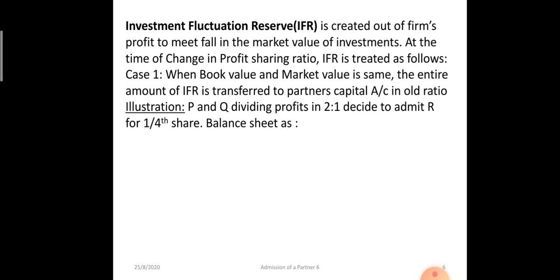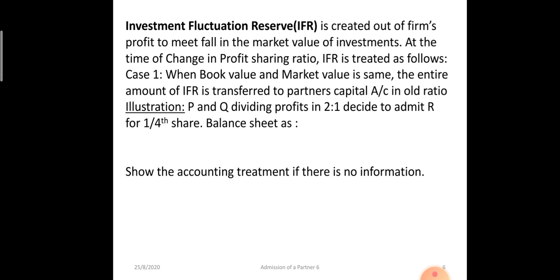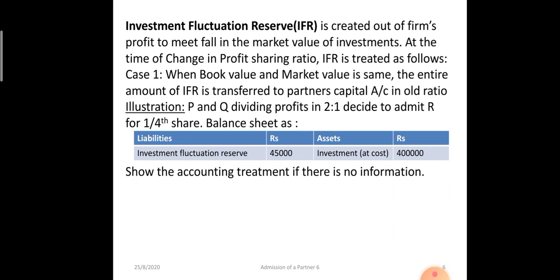So P and Q are partners sharing profits in the ratio of 2:1, and they decide to admit R for 1/4 share, and the balance sheet was like this. On the asset side, investments were appearing at rupees 4 lakh, and there was a balance of 45,000 in the investment fluctuation reserve. No information is given. That means we will assume that the investments' market value and cost price are the same, no loss or profit.